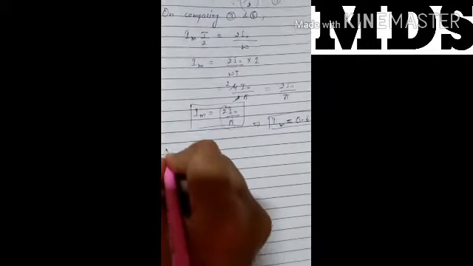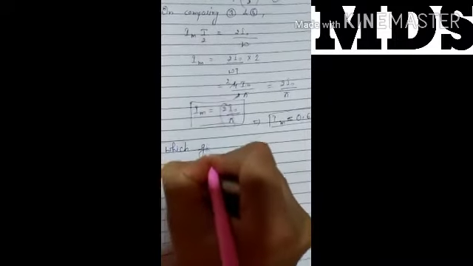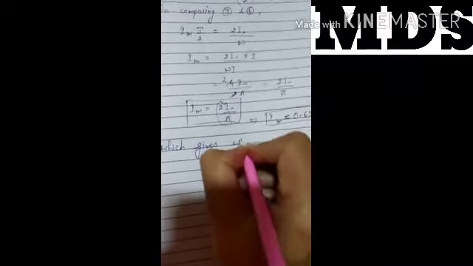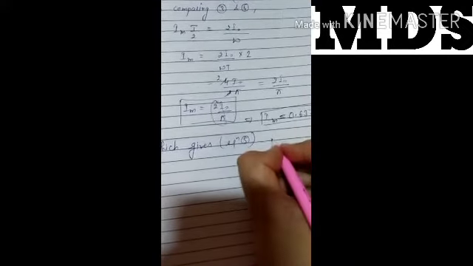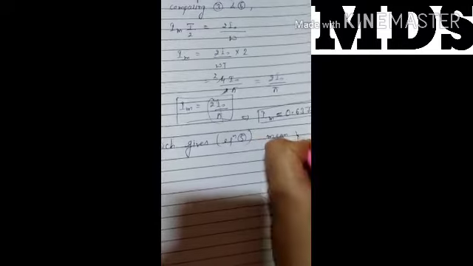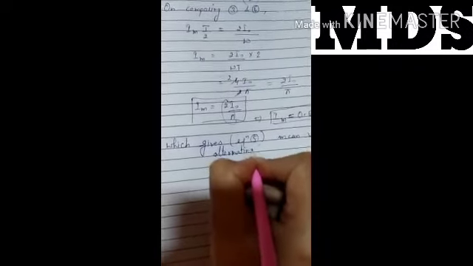Clear? This gives equation 5, the mean value of alternating current.